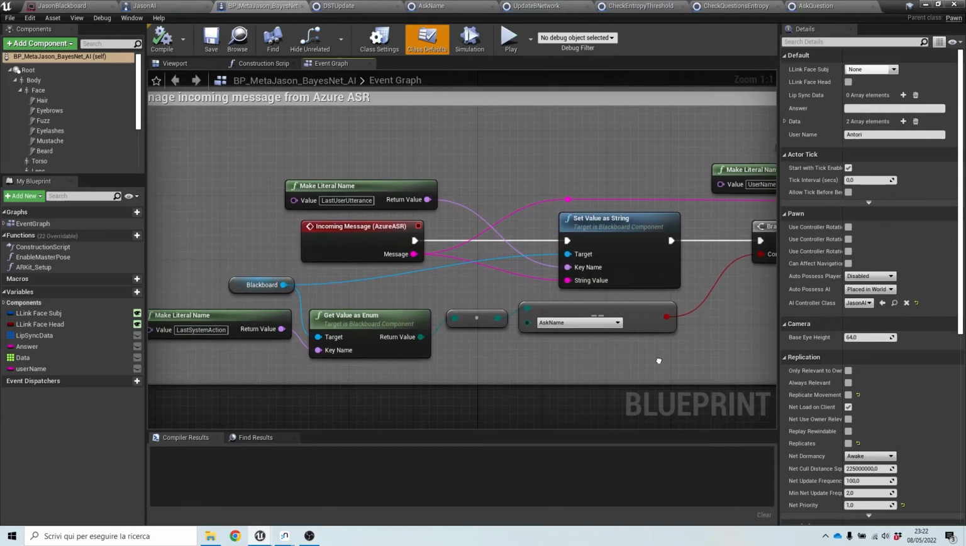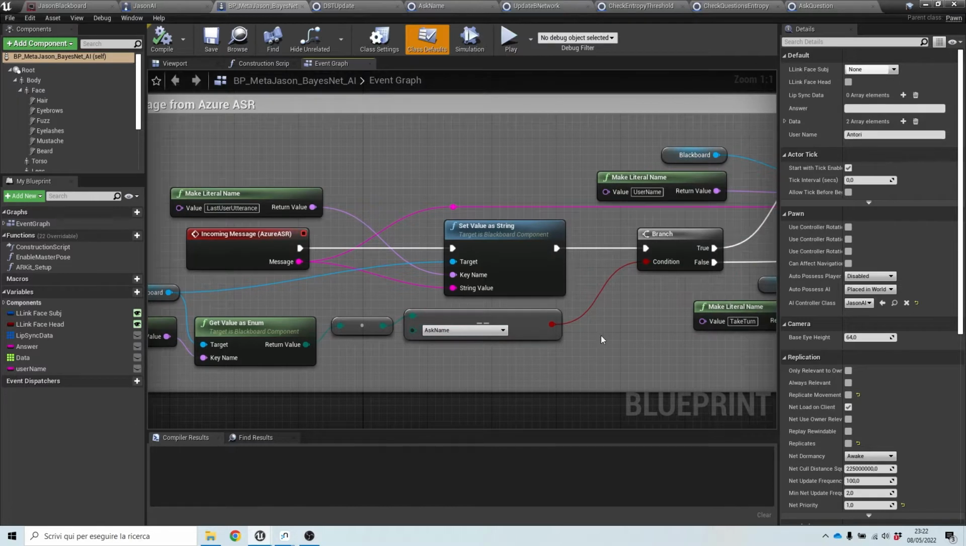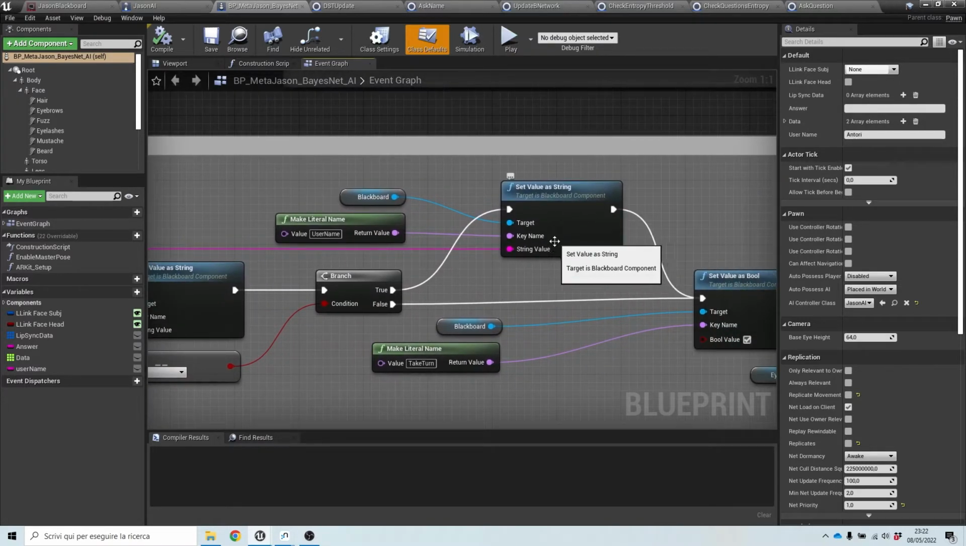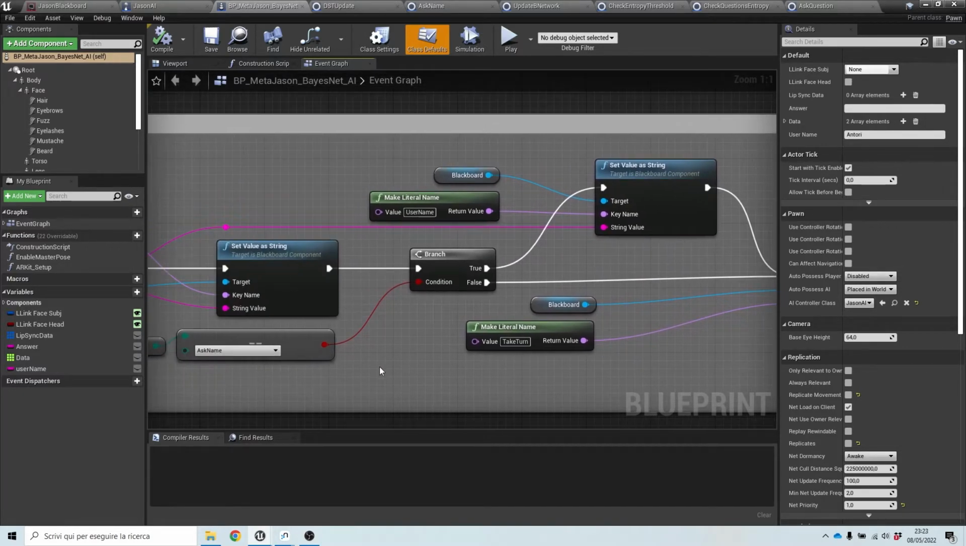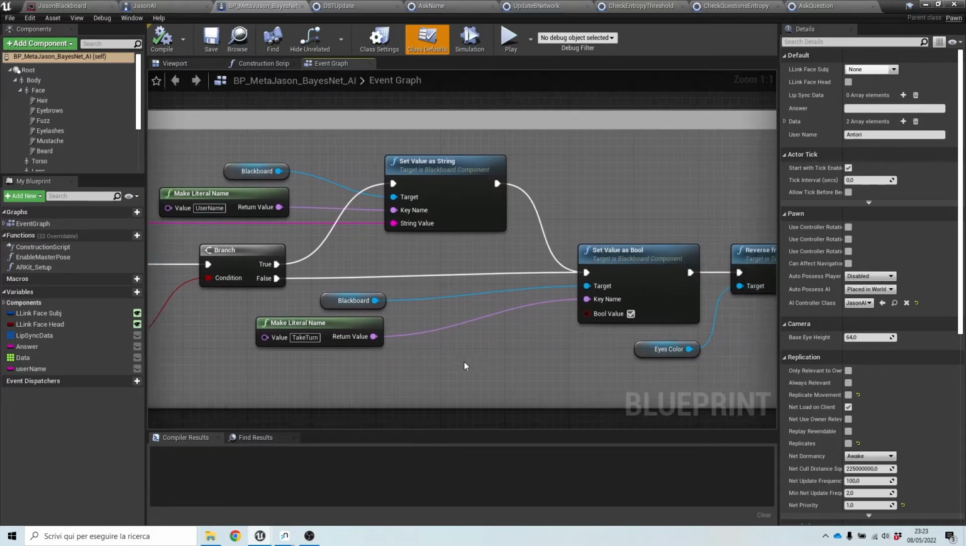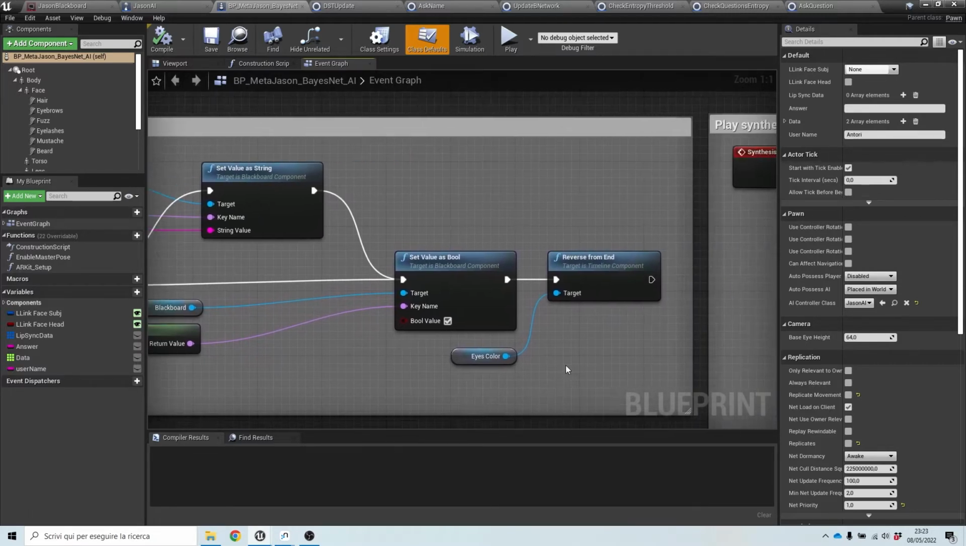And in the case that the last system action was to ask the name of the person, then it will also update the username key in the blackboard, because this should be the answer to a question asking for the name of the user. Then it sets the take turn Boolean variable to true to indicate that it is time for the system to take the turn, and it will revert the eye color back to normal.